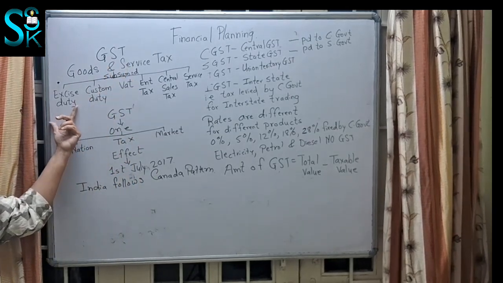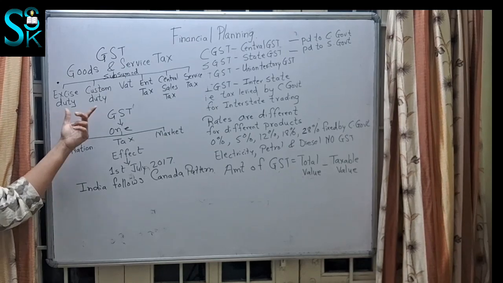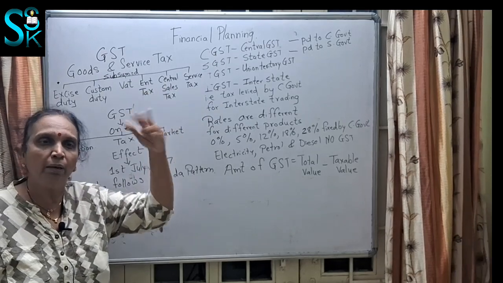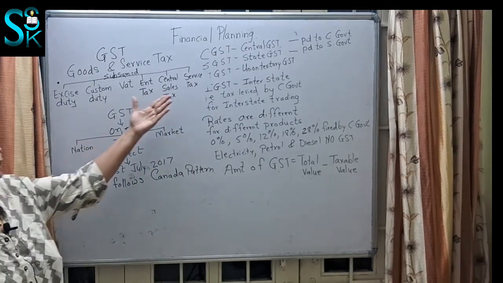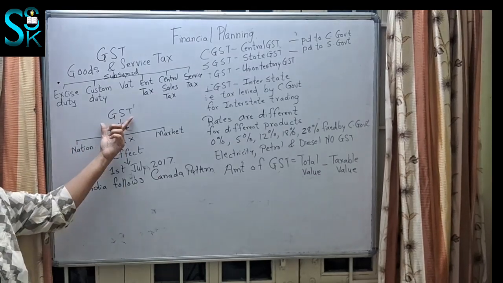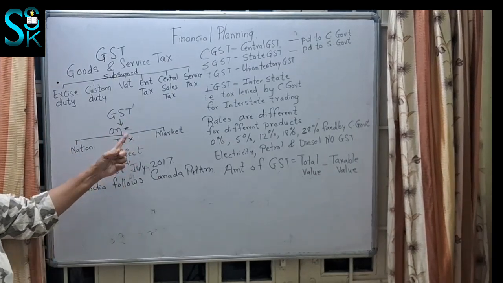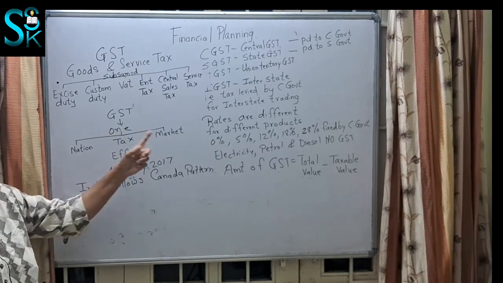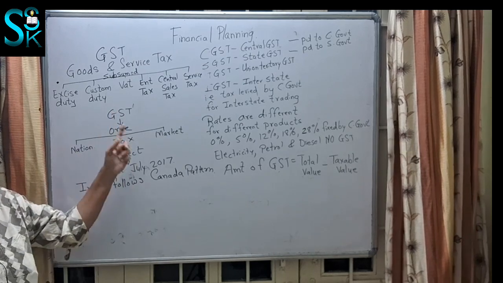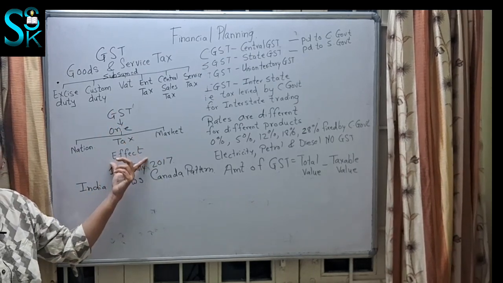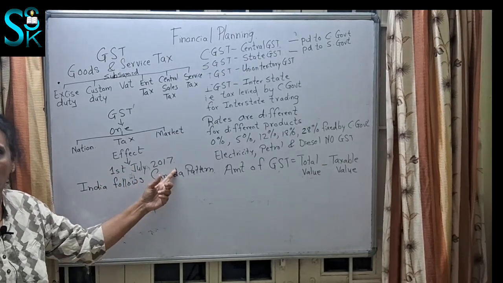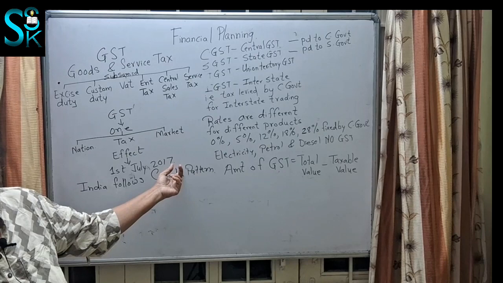Which were the previous taxes which you used to pay separately, like excise duty, customs duty, VAT, entertainment tax, central sales tax, service tax, octroi and many others. All these taxes have been brought together and we are paying only one tax, called GST. So it is also said: one tax, one nation, one market. It has come into effect from 1st July 2017 under the leadership of Modi.